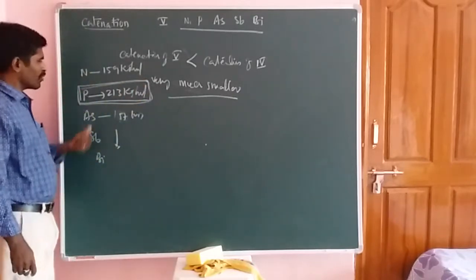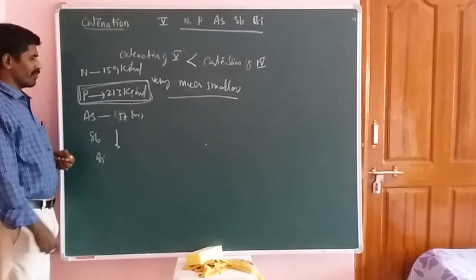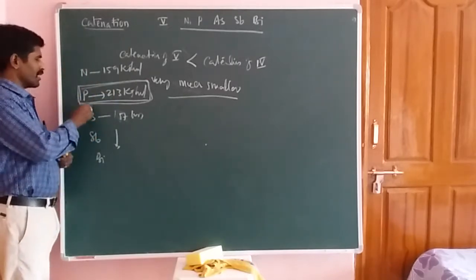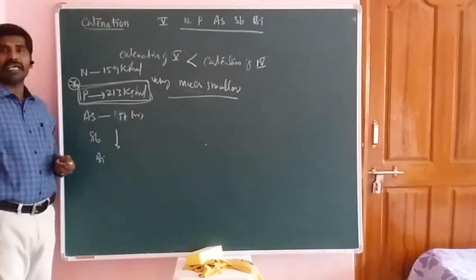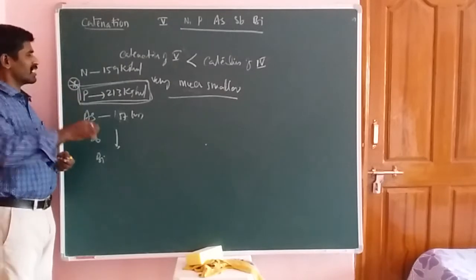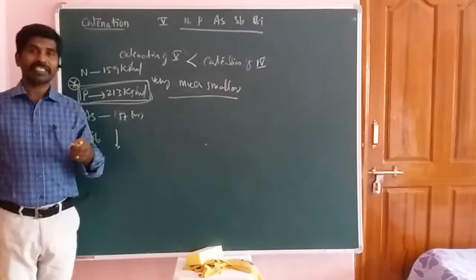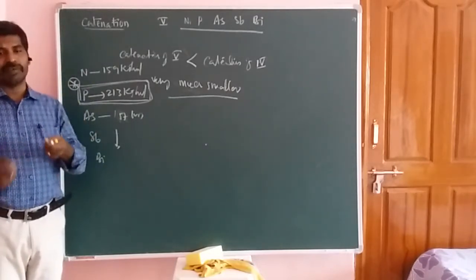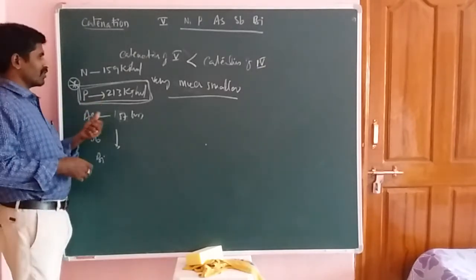In the fifth A group elements, the nitrogen bond energy is 159 kilojoule per mole, and the phosphorus bond energy is 213 kilojoule per mole. So here the phosphorus element has the higher bond energy than that of nitrogen. That's why the phosphorus element can form more compounds. It may be cyclic compounds, open chain compounds, or rings. So it is able to form more compounds.